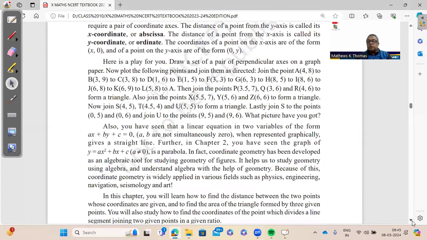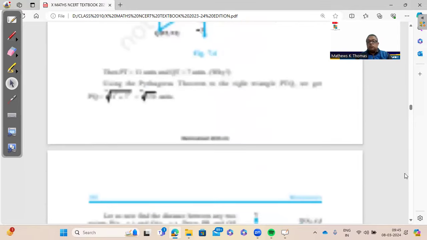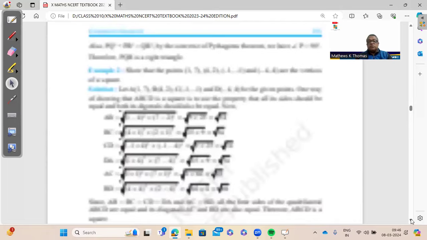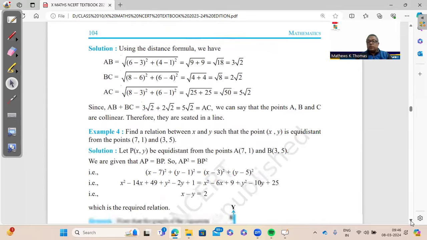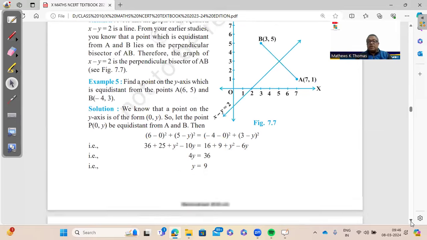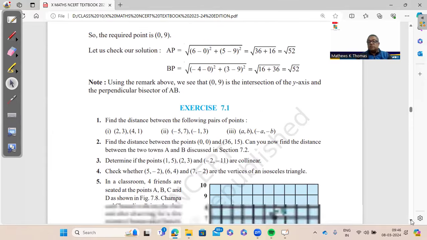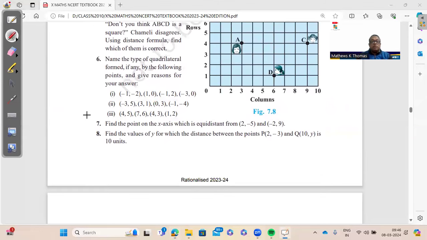Then moving further, we have coordinate geometry. In coordinate geometry, we have the first exercise based on distance formula. So we will definitely get a question on distance formula, and the important questions for you in the first exercise are the questions where the point is located on the x-axis or the y-axis. So the first question is a 1-mark question, find the distance between 2 points. But these questions are very important. That is question number 7, question number 8. Find a point on the x-axis.